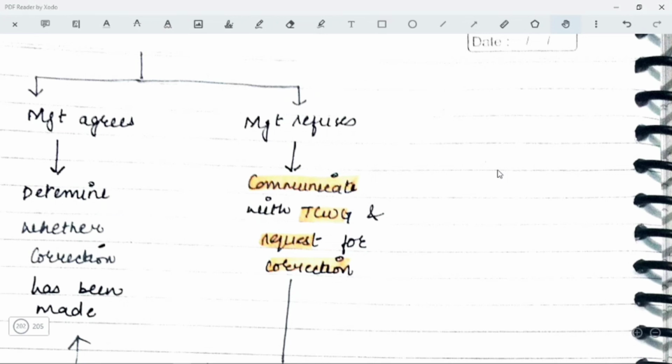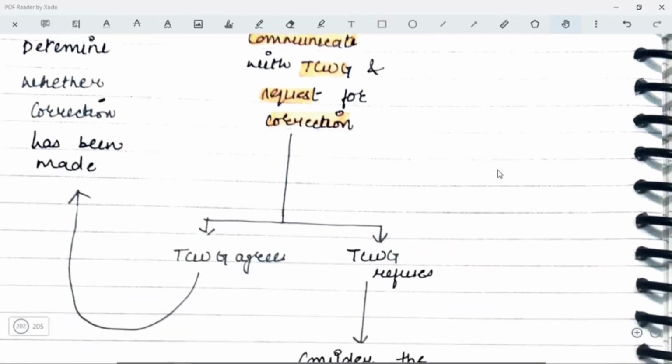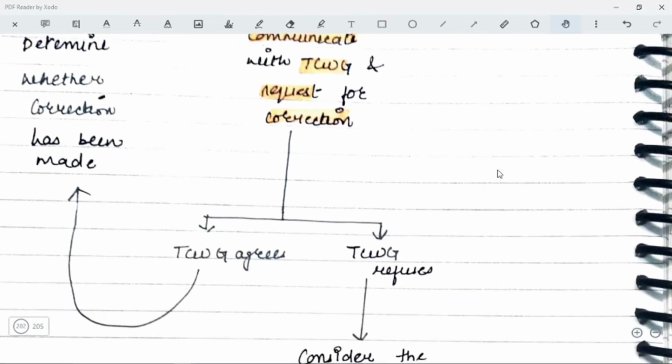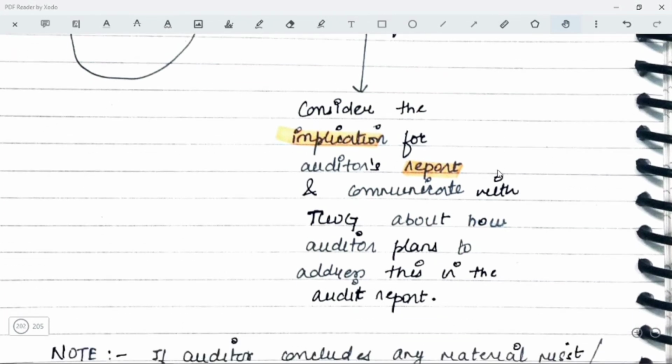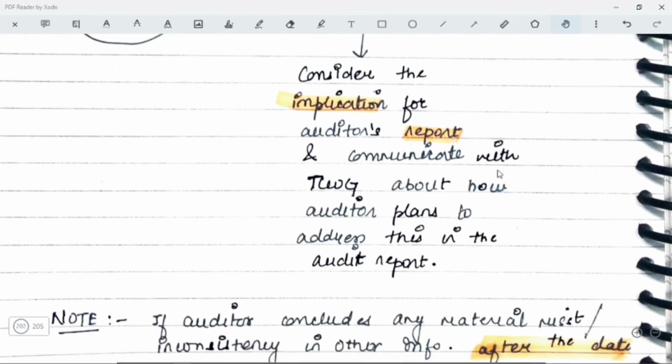Now in this case also there are two possible situations. Either the TCWG agree or the TCWG refuses. If TCWG agrees, then you will see whether the corrections have been made or not. But if TCWG refuses, then you will have to consider the implication for auditor's report and you will have to communicate to the TCWG how the auditor is planning to address this particular issue in his auditor's report. Now this is what you need to do.